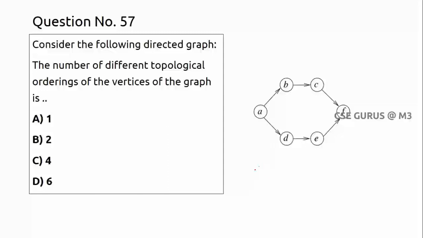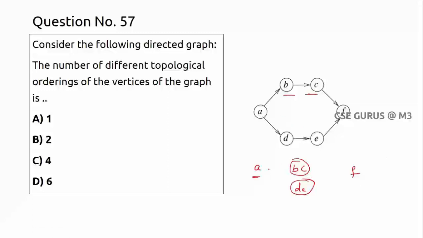First I can write A. See, if there is a parallel, you can write anywhere. If there is a sequence, that must be followed, right? These two are in serial. That's why these two, B and C, must come in this manner only. D, these two can be grouped. There is no reordering. A is the first one, F is the last one. You cannot change it, right?